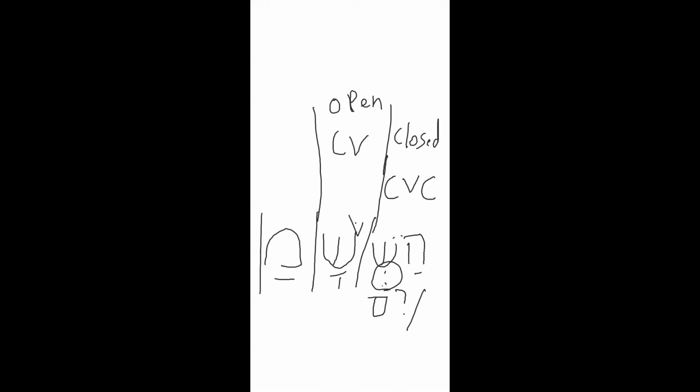Okay. So whenever a syllable is closed by a vowel, it is an open syllable. Rather, I will say, whenever a syllable is ended by a vowel, it is an open syllable. And whenever a syllable is closed by a consonant, it is a closed syllable.